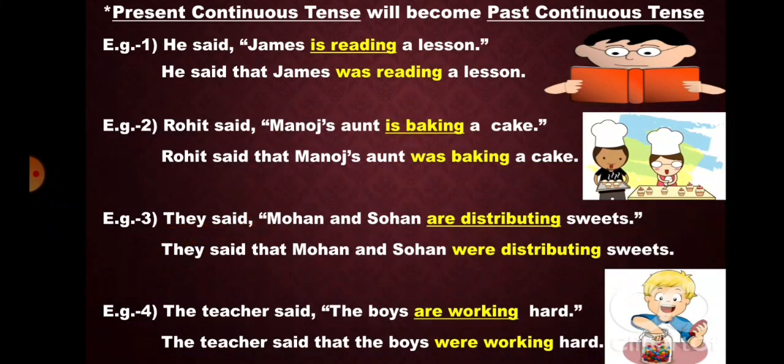Example 3. They said Mohan and Sohan are distributing sweets. Now again our reporting verb is in simple past tense. So here there will be a change in the tense of reported speech. Are distributing will change into were distributing and we'll use conjunction that. So answer will be they said that Mohan and Sohan were distributing sweets.